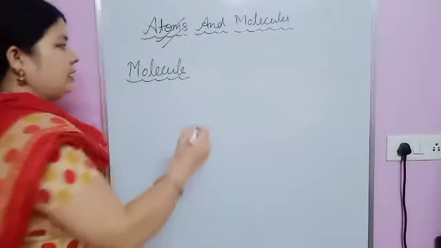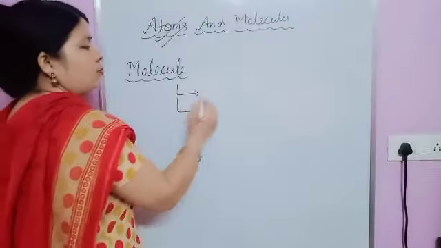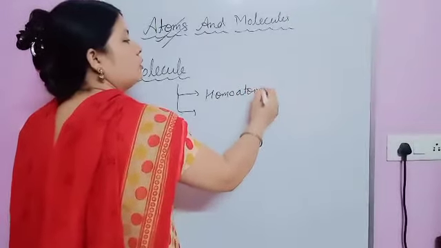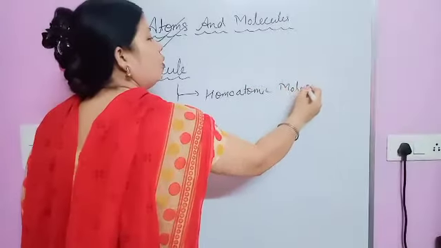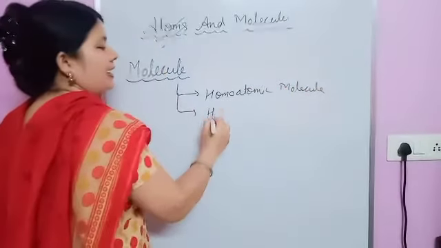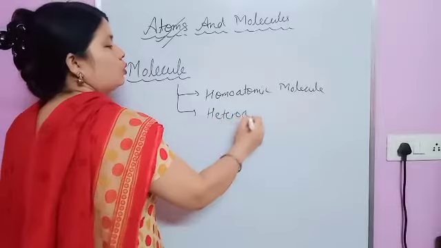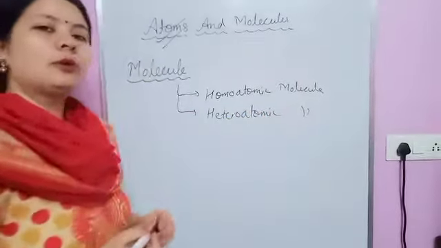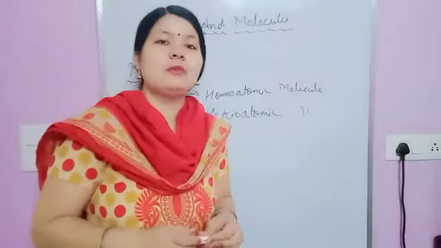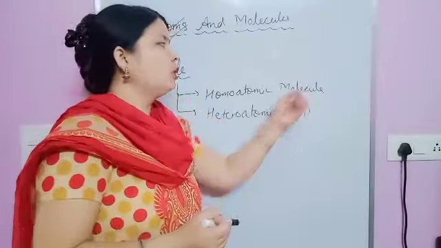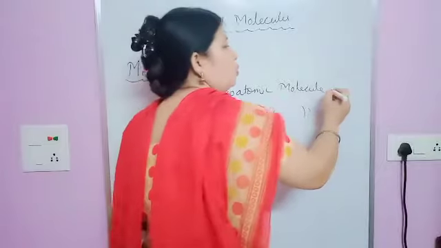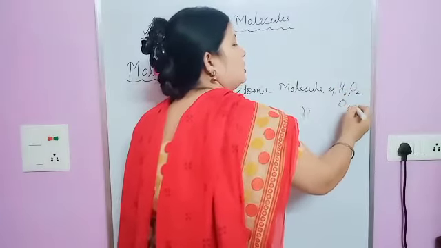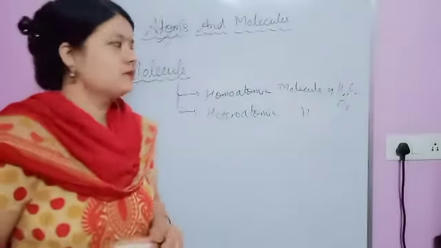And again, molecules are of two types: one is the homoatomic molecule, and another is the heteroatomic molecule. Homoatomic molecules are those in which the same kind of atoms combine to form molecules, like H2, O2, O3, Cl2, F2.